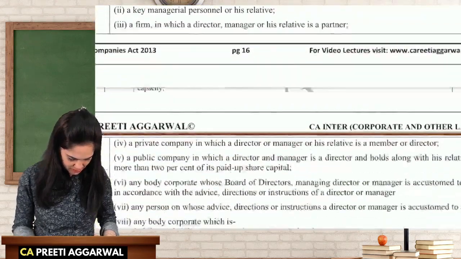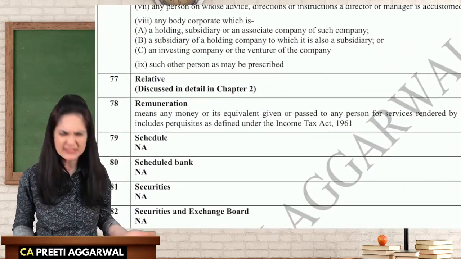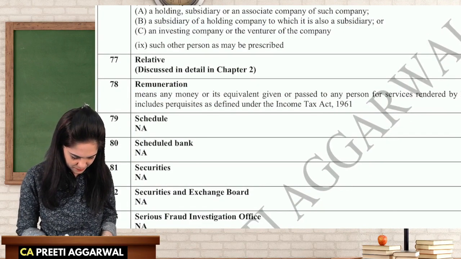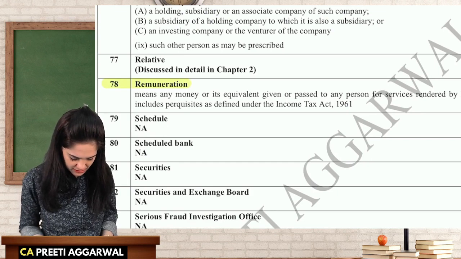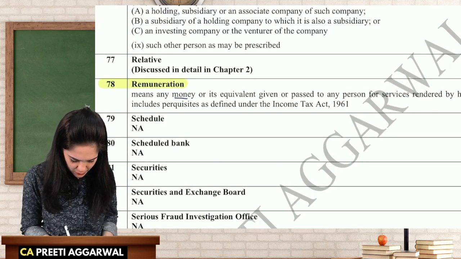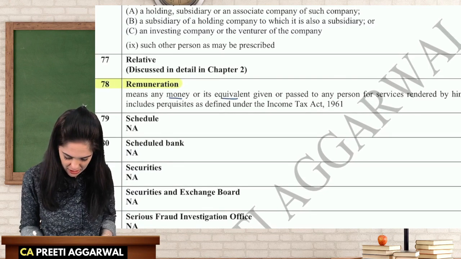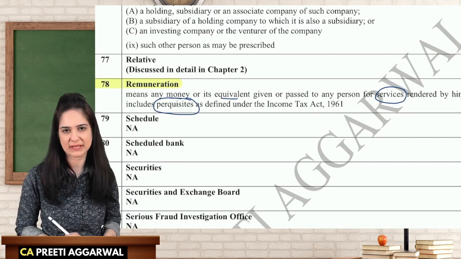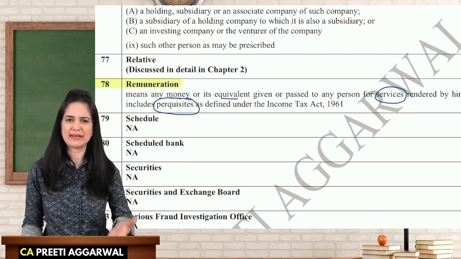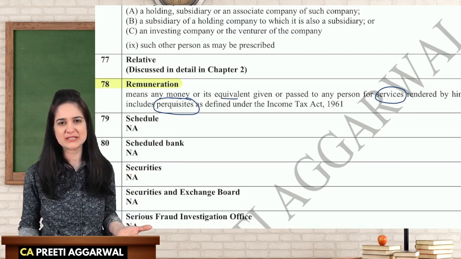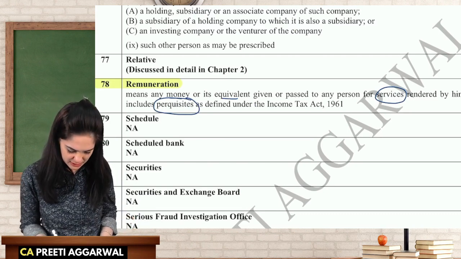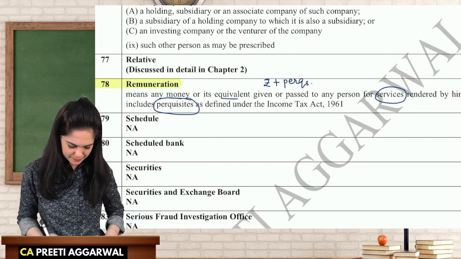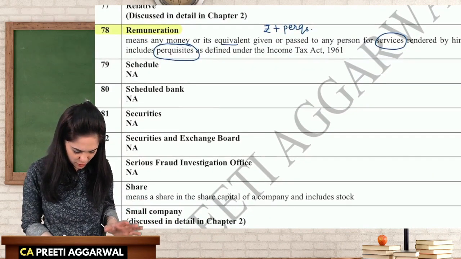We finished all this. We finished related party. Relative, I will discuss later with you. Remuneration. So remuneration means money or its equivalent, either money or equivalent, for the services rendered by a person, and it also includes perquisites as defined under the Income Tax Act. So remuneration is any money which I receive for giving services to the company, and it also includes perquisites. So money plus perks. All this is not covered in the module, so we are ignoring that.